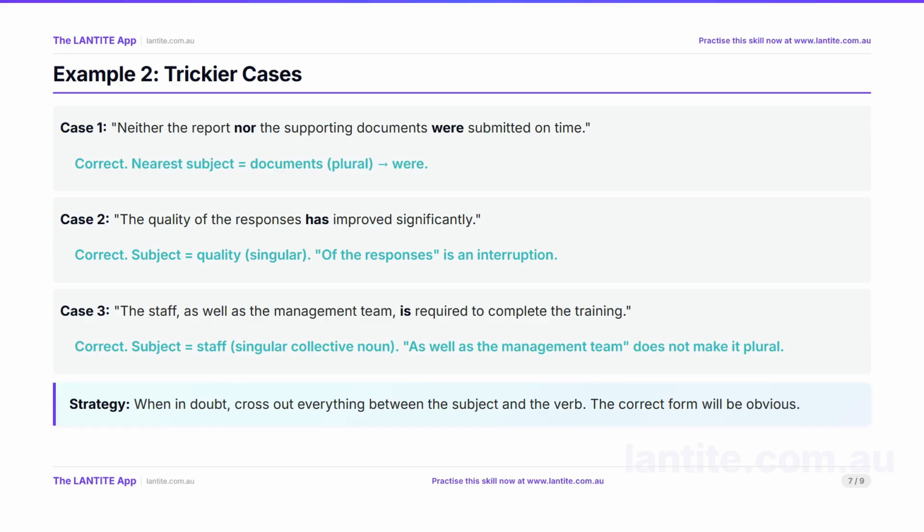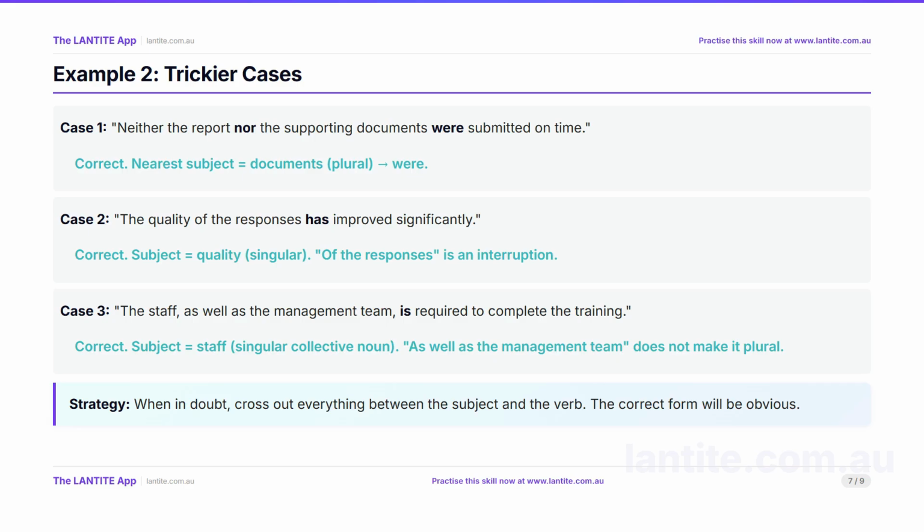Let us try some trickier cases. Case 1. Neither the report nor the supporting documents were submitted on time. Is were correct? Yes. With or, nor, a verb agrees with the nearest subject. Documents is nearest and plural, so were is correct. Case 2. The quality of the responses has improved. The subject is quality, which is singular. Of the responses is a prepositional phrase, an interruption. So has is correct.